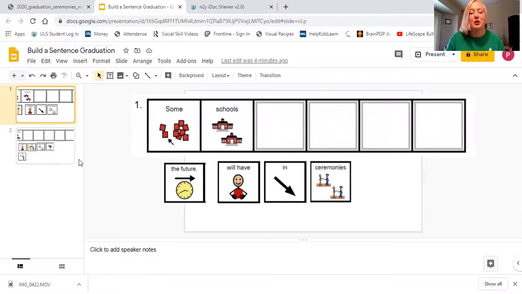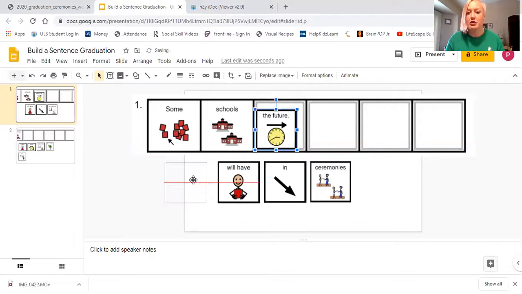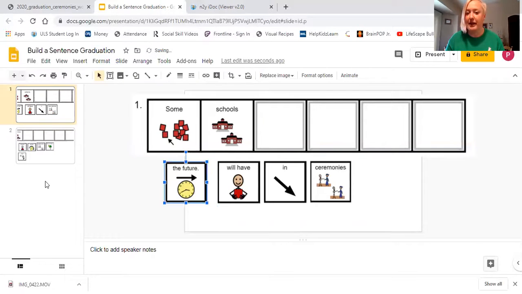pathwayslessons@gmail.com. If you have a Chromebook from school, you'll be logged in already. If you need the password, email me and I'll give it to you. And you can practice doing this on your computer, or I can share this with you or make a copy of it for you to do.